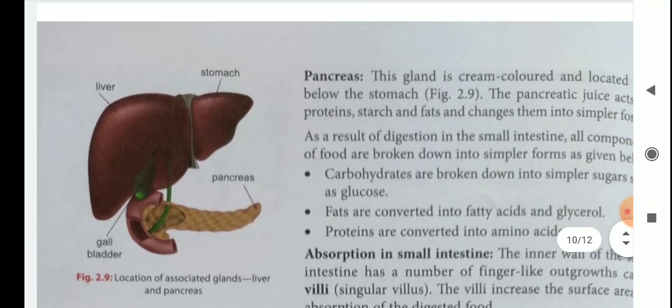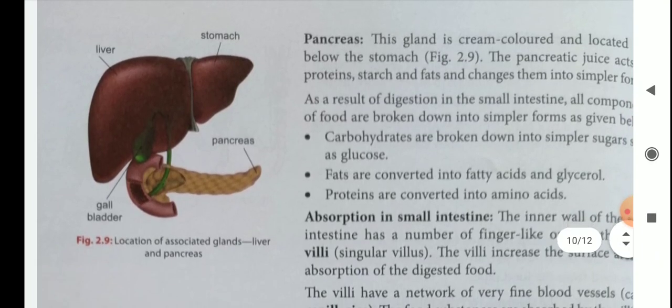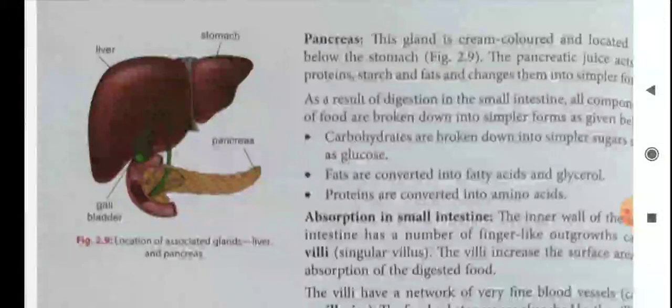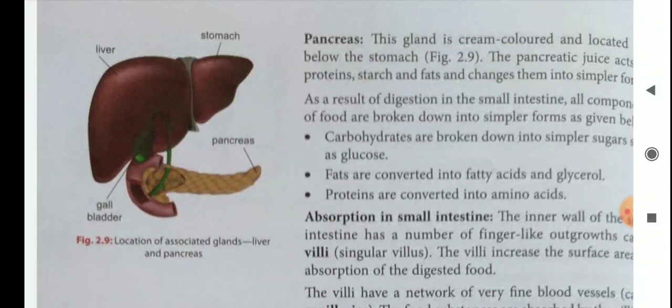Then here you see one figure is given in your book, that is the gallbladder, liver, stomach and pancreas. Pancreas is a cream colored gland located below the stomach. The pancreatic juice acts on proteins, starch and fats and changes them into simpler forms.